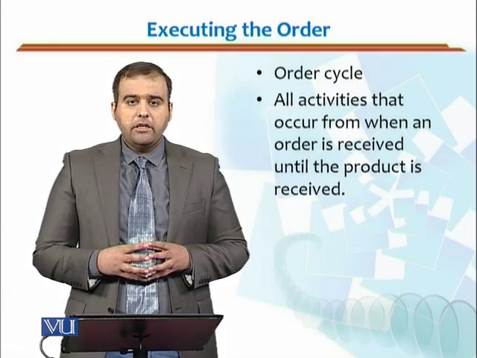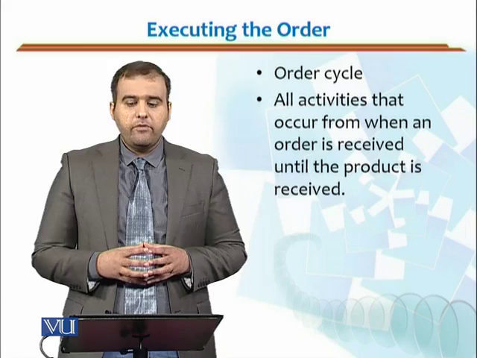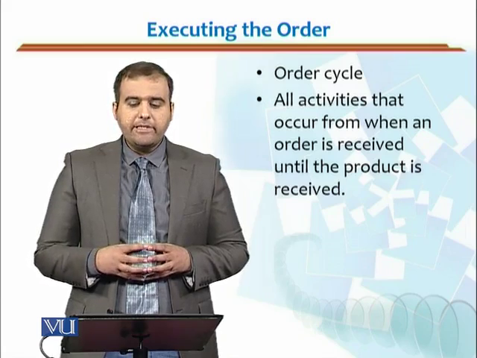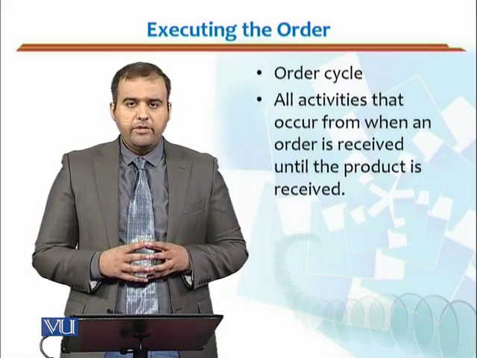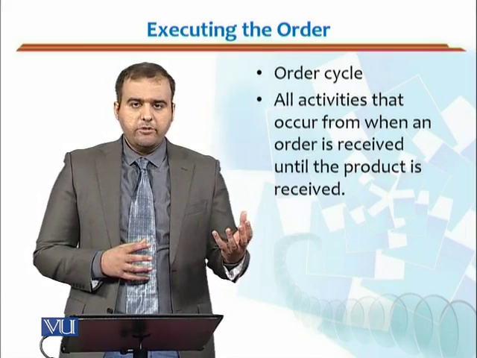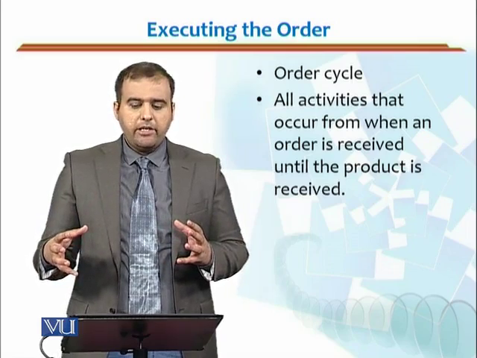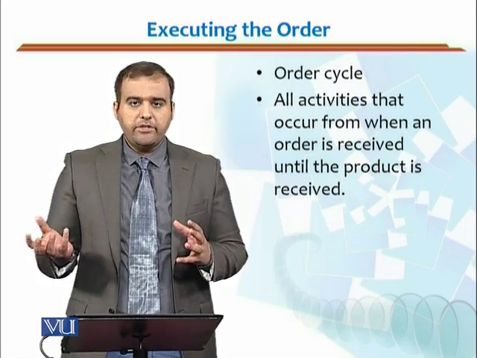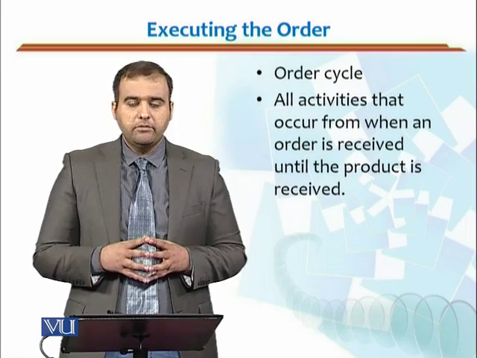Order cycle is about the activities that occur from when an order is received until the product is received. So that would be the whole cycle, from an order being confirmed till that order is in the form of a product and is received by the customer. The whole cycle you will call the order cycle.